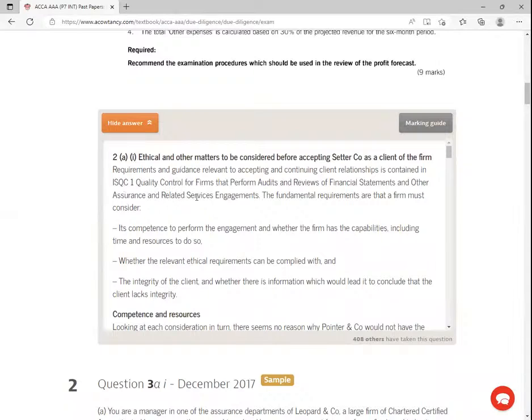Quality control for firms that perform audits and reviews of financial statements and other assurance and related service engagements.